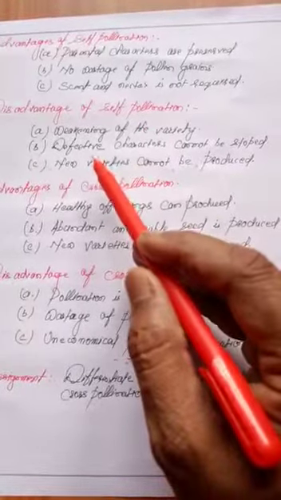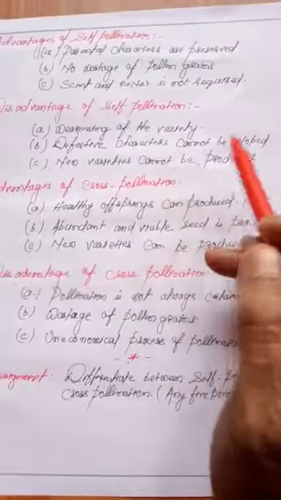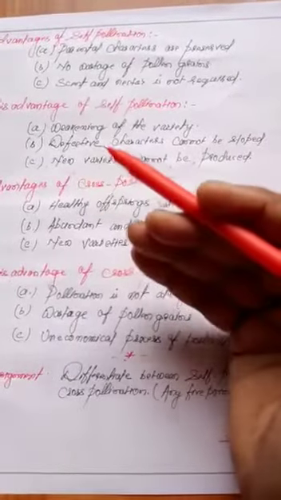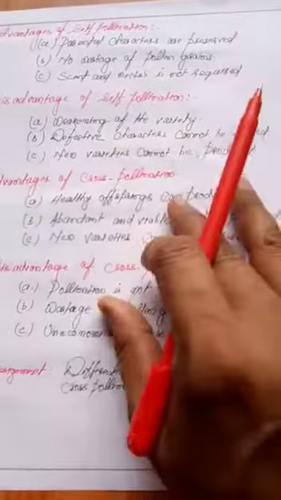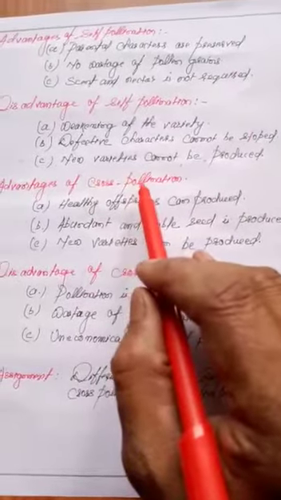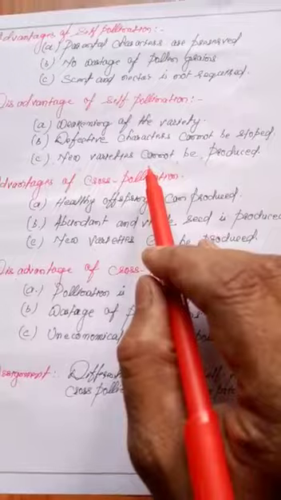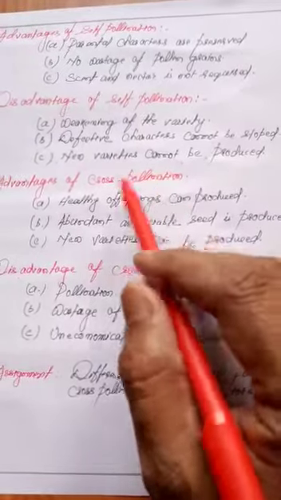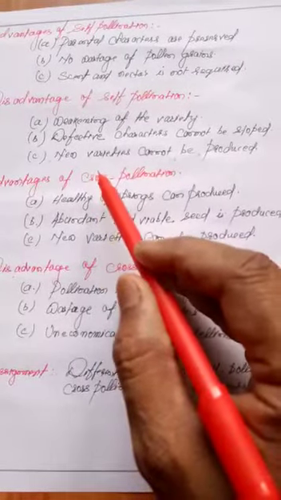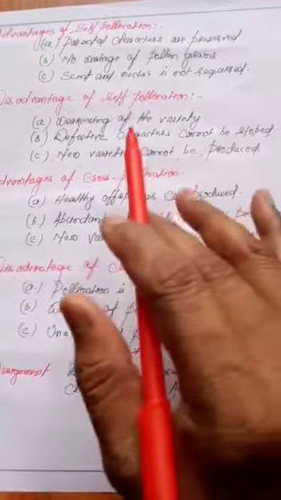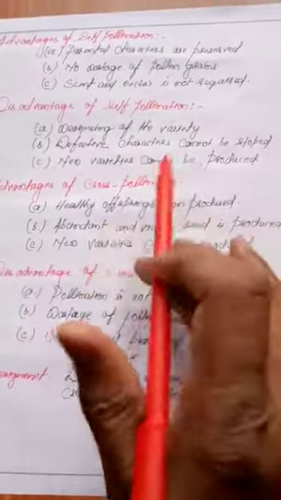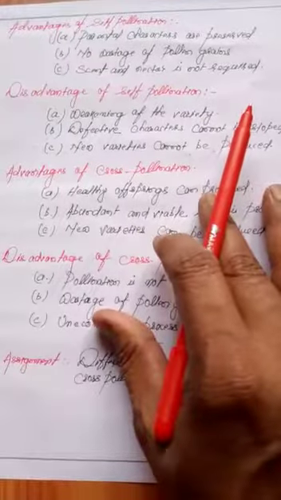And second, defective character cannot be stopped. Whatever character is not suitable or defective will be transmitted to the next generation. So this is a big disadvantage of self pollination. And the next disadvantage is that new varieties cannot be produced by the process of self pollination.